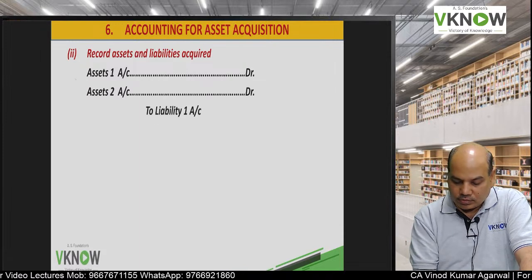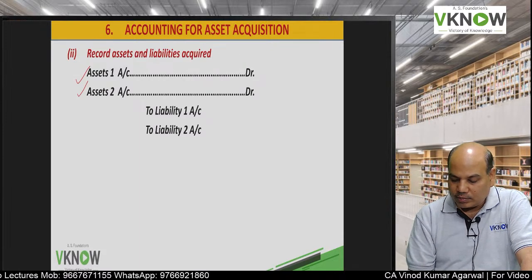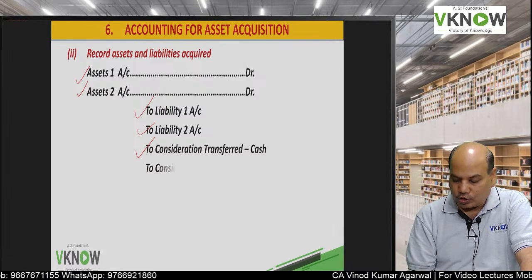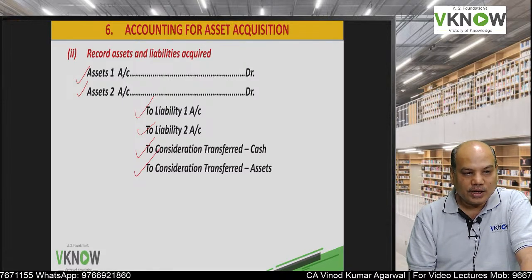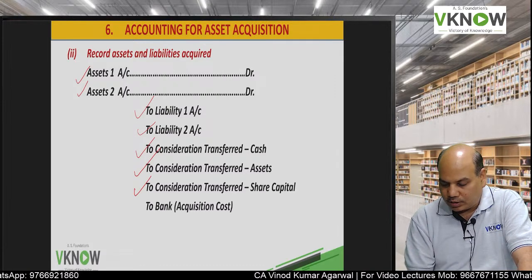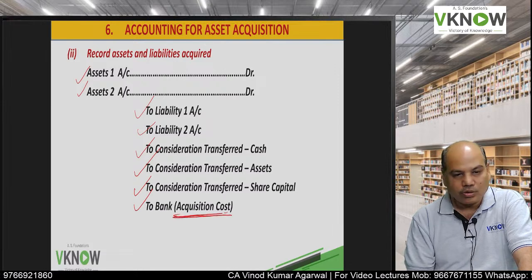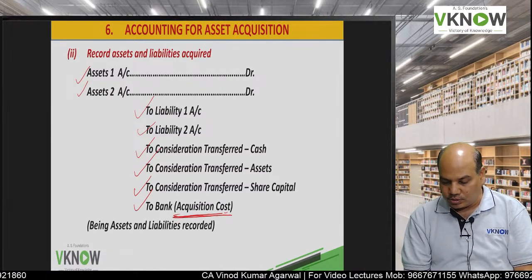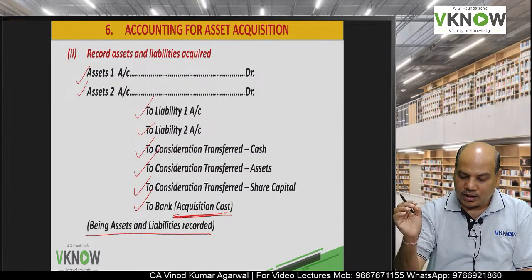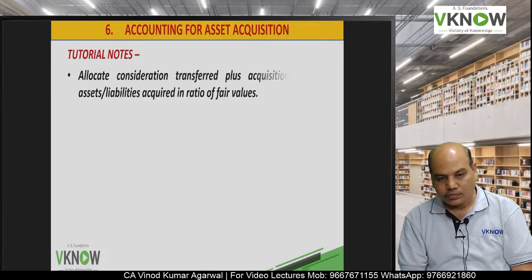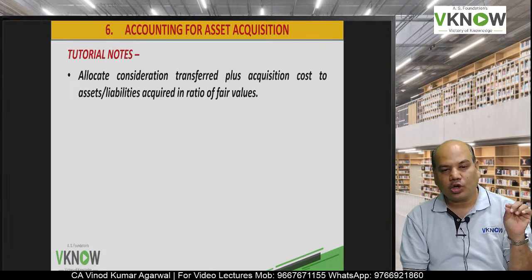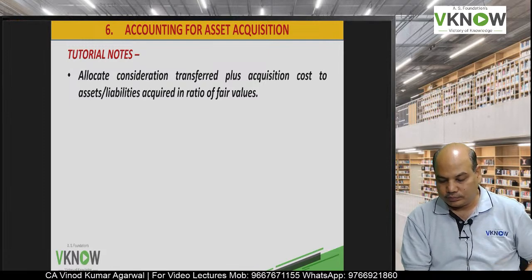Assets account debit, 1, 2, 3, 4, to liabilities account, whatever number of liabilities you have acquired, to consideration paid in the form of cash, to consideration paid in the form of assets, to consideration transferred in the form of share capital, and to bank for any acquisition cost. This way assets and liabilities acquired in an asset acquisition will be recorded. So some important notes I will give you. Keep in mind, very useful for solving questions on asset acquisition.